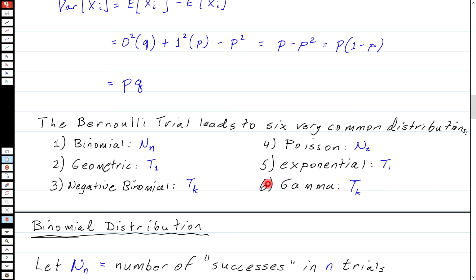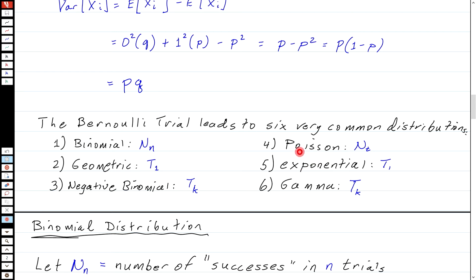Then we get another set of 3 distributions, which I call the Poisson family, and this set arises if we decide to let every single instant in time become a trial. So now we've got an infinite number of trials. Successes can occur at any instant in time. So these are more commonly used for arrival processes. A person arrives at a bank or your website. A hurricane strikes Halifax, and so on and so forth. So these can occur at any instant in time. So we have every instant becomes a trial, and we get 3 more distributions.